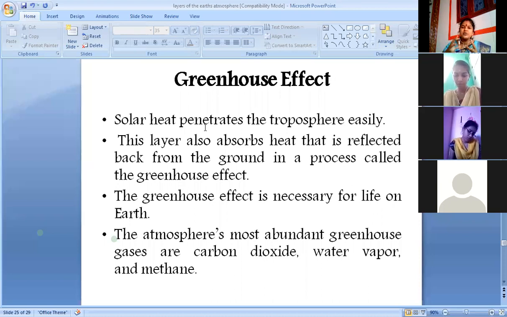Absorb panna heat அப்படியே groundக்கு reflect பண்ணும். The greenhouse effect is necessary for life on earth. The atmosphere's most abundant greenhouse gases are carbon dioxide, water vapor and methane.